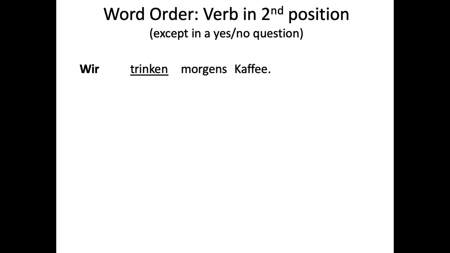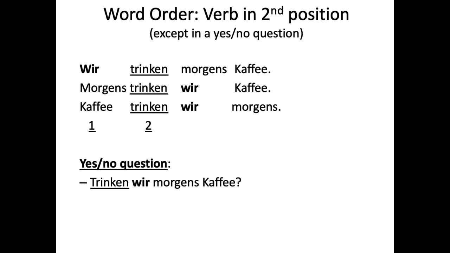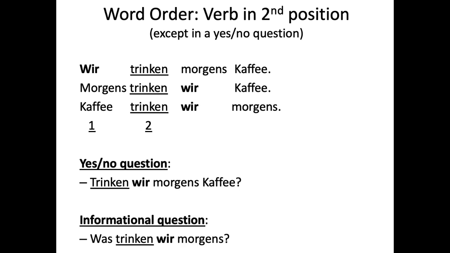Okay, we have, for example, wir trinken morgens Kaffee. So that verb is in the second position. But then we could take morgens, so we drink coffee in the mornings. You could say, in the mornings we drink coffee. Morgens trinken wir Kaffee. So we got that verb in the second position still, and then the subject comes after. Or we could emphasize Kaffee. Kaffee trinken wir morgens, as opposed to something else, right? So see how the verb is always in the second position. And if the subject is not in the first position, then the subject is immediately after the verb. And then you do a yes or no question. Trinken wir morgens Kaffee? Do we drink coffee in the mornings? Was trinken wir morgens? What do we drink in the mornings?